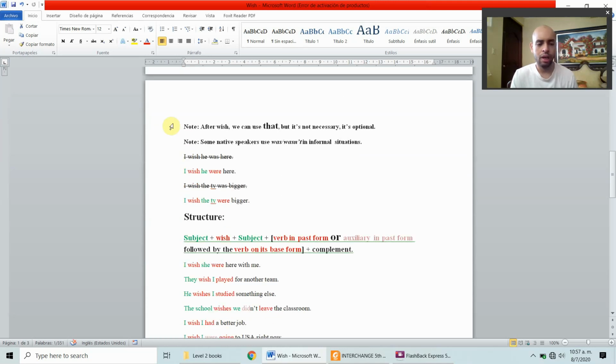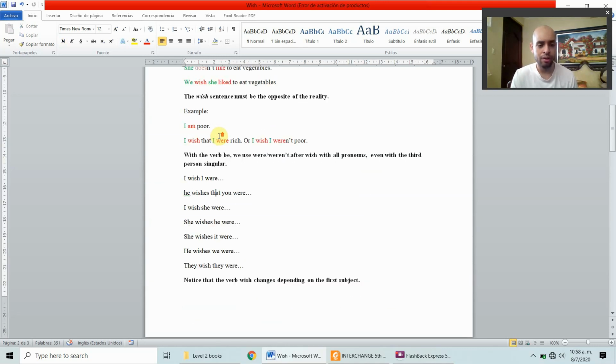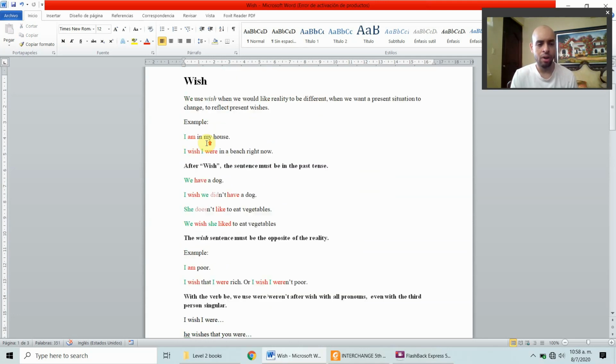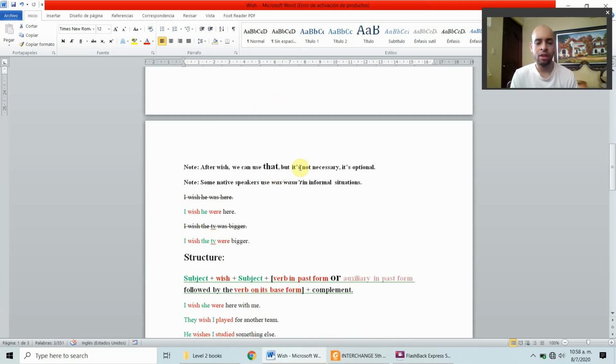So, another note. After wish, we can use that. We saw this, for example, here. We saw the use of that. We can use that if we want, but it's not necessary, it's optional.